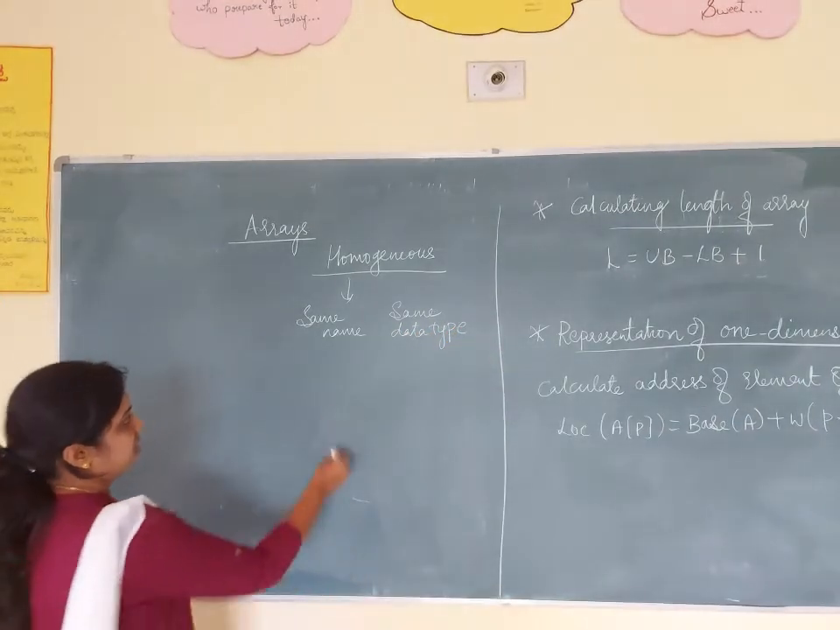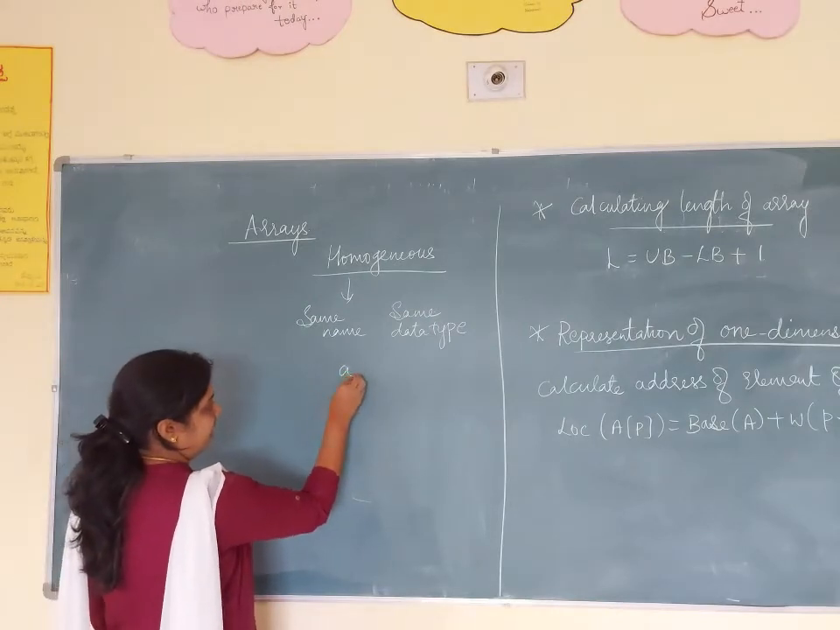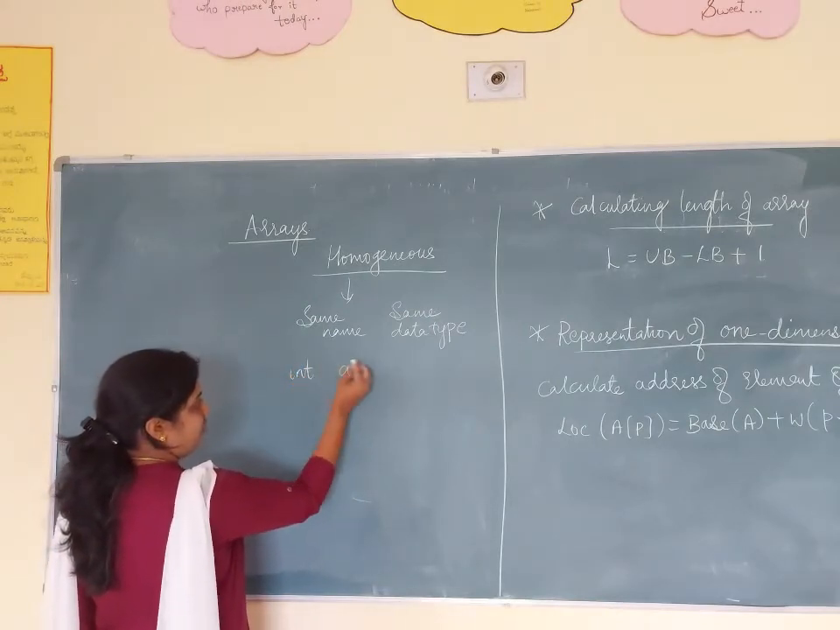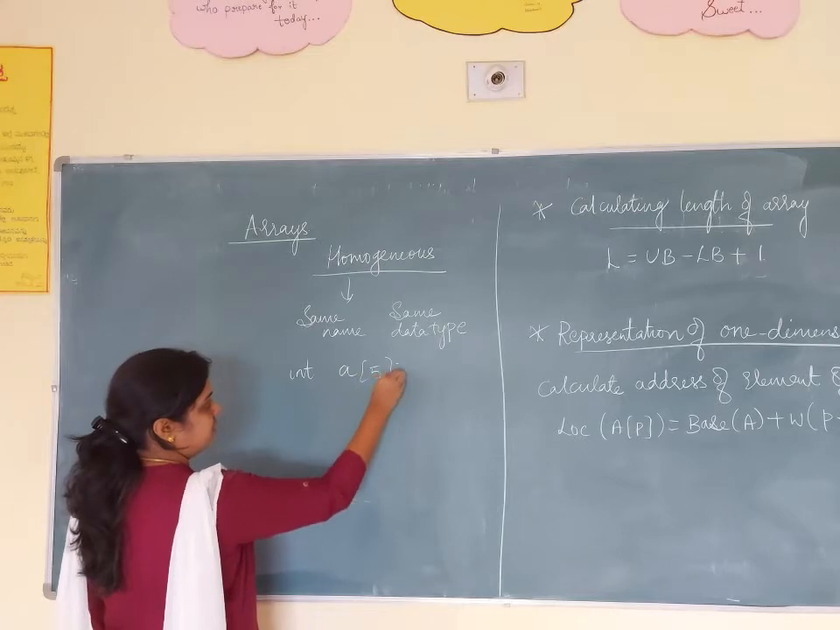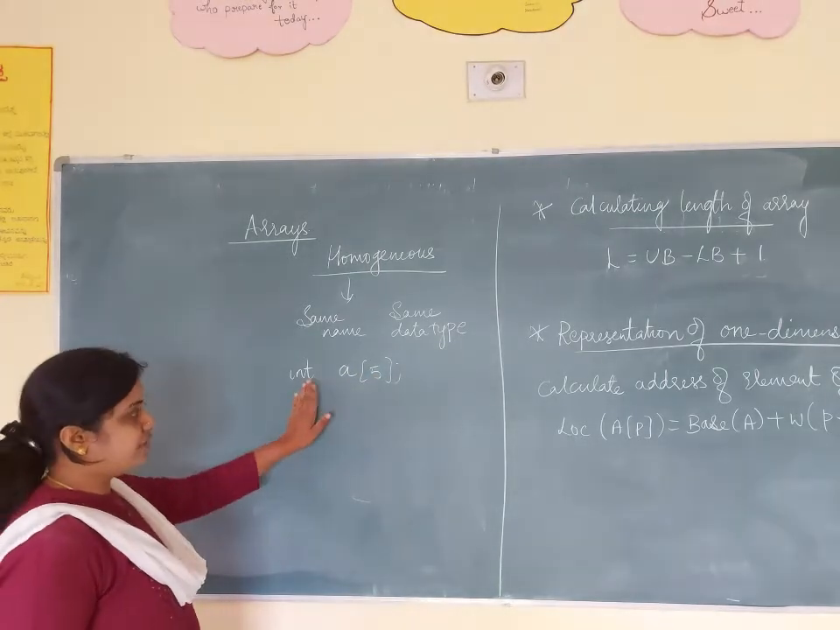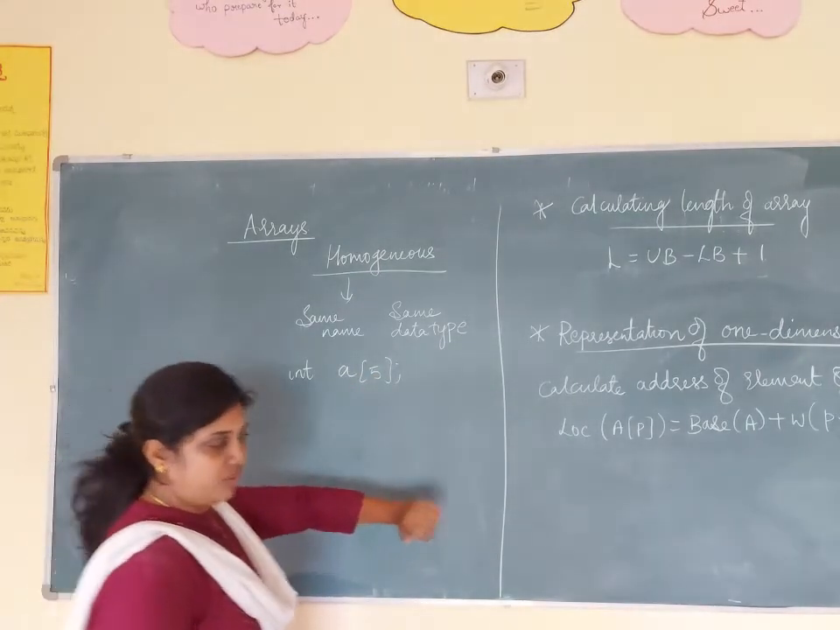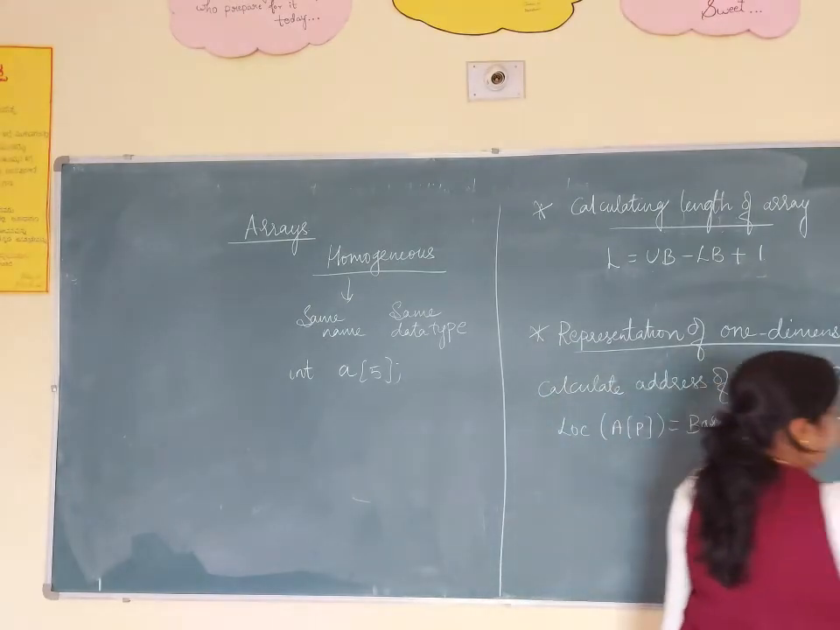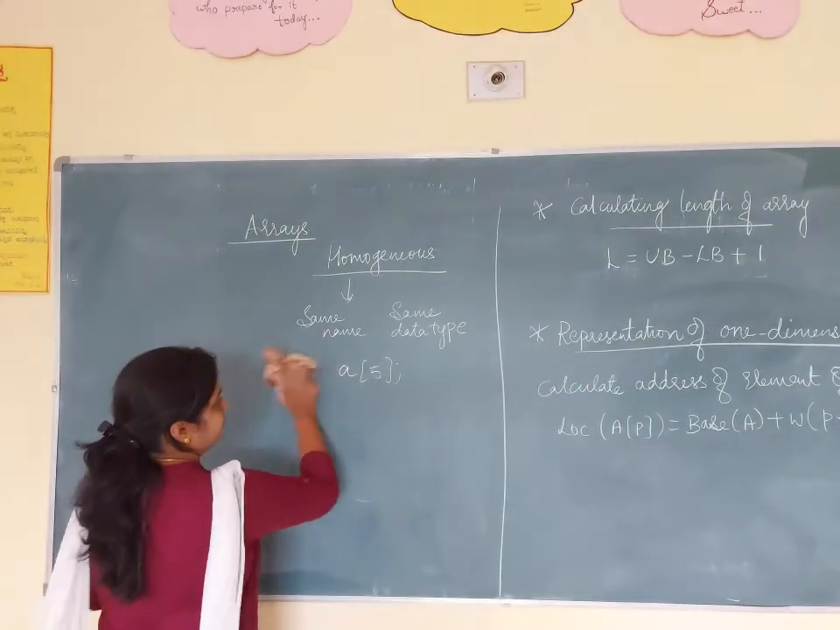The same name and same data type we are calling homogeneous. Like, the name I am going to take as A, and the array is int, and size is equal to 5. This one we are calling an array. So before declaring an array, what is the syntax you have to follow?